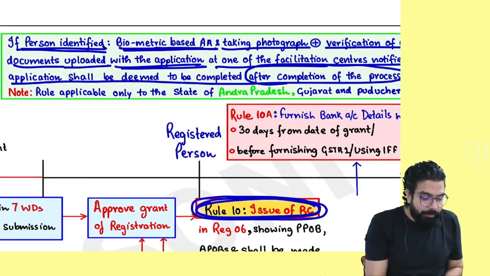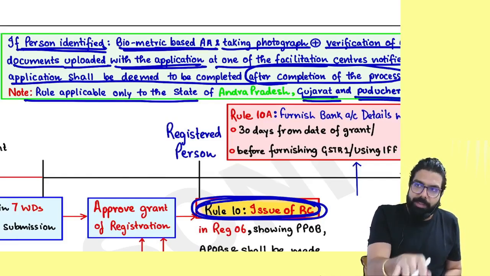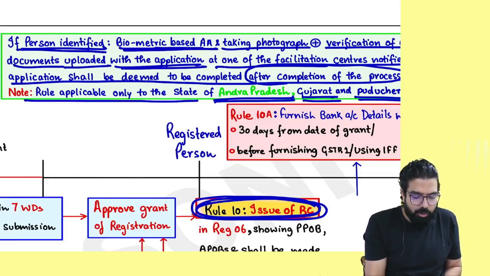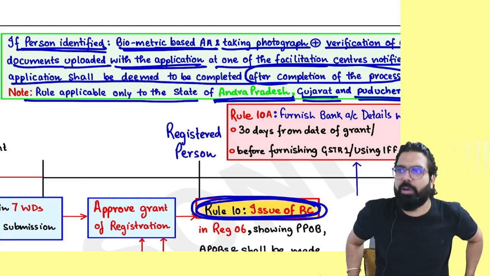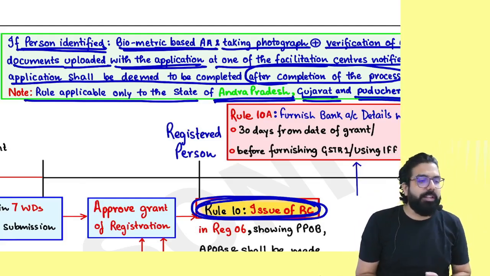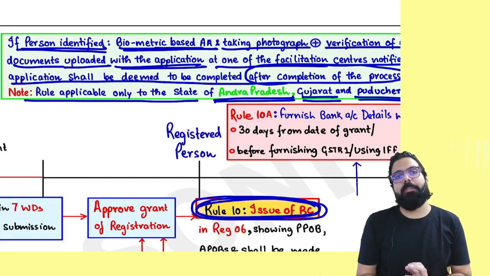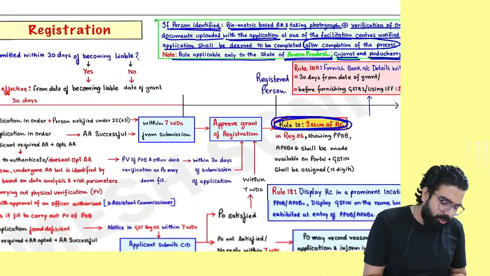And you know what? This rule is applicable. Earlier it was applicable to Gujarat and Puducherry for your November 24. Now they have gone ahead and made it applicable to Andhra Pradesh. This is the amendment which is there. Are we clear, everyone? Earlier it was applicable only to Gujarat and Puducherry. Now biometric based Aadhaar authentication is made applicable to the state of Andhra Pradesh also. That's all, everyone.